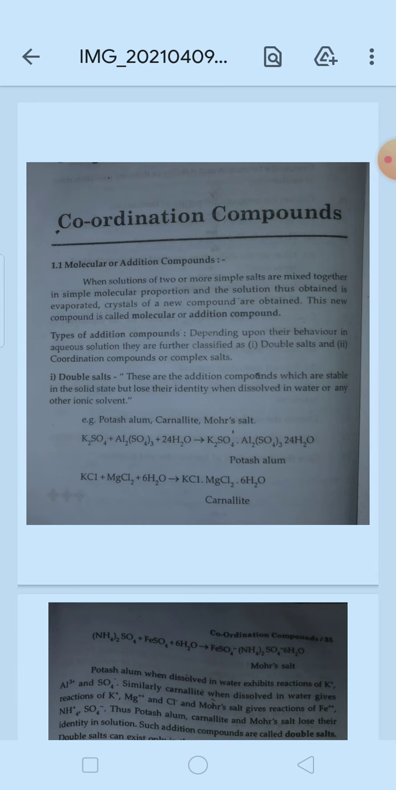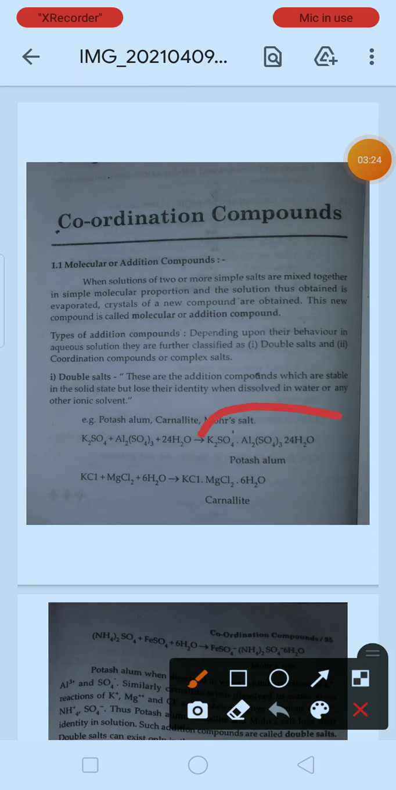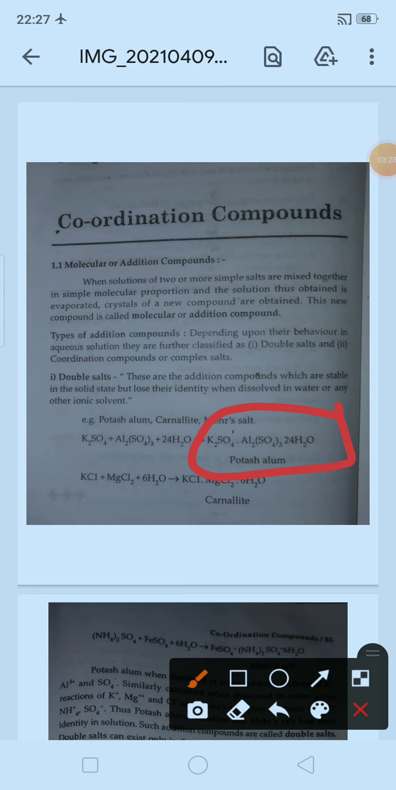The first example is potash alum. Here you can see K2SO4, that is potassium sulfate, and aluminium sulfate. When this is treated with water, that is when it comes in contact with aqueous solution, it forms K2SO4, Al2(SO4)3 and 24 molecules of water. This whole formula is of potash alum. You must be aware that potash alum is used in our day-to-day life, in cosmetics and many other chemical items.